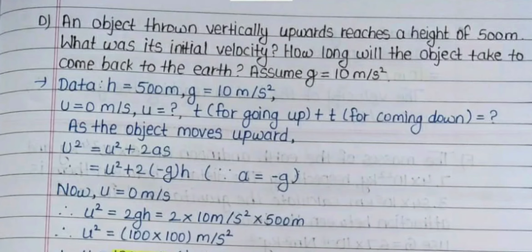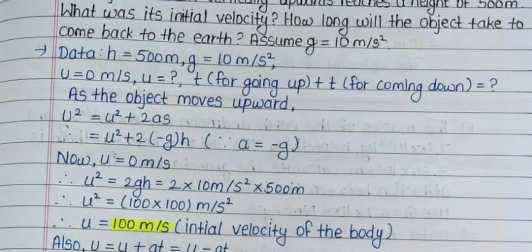Fourth, an object thrown vertically upwards reaches a height of 500 meters. What was its initial velocity? How long will the object take to come back to the earth? Assume g is equal to 10 meter per second square. Answer: Data: h is equal to 500 meters, g is equal to 10 meter per second square, v is equal to 0 meter per second, u is equal to question mark, t for going up plus t for coming down is equal to question mark.